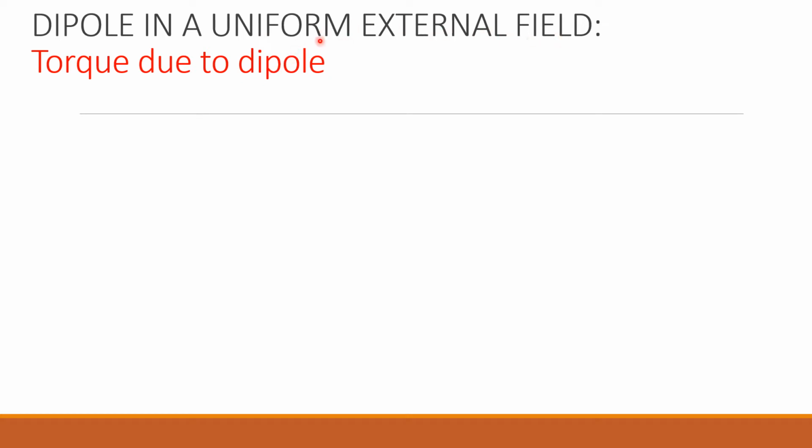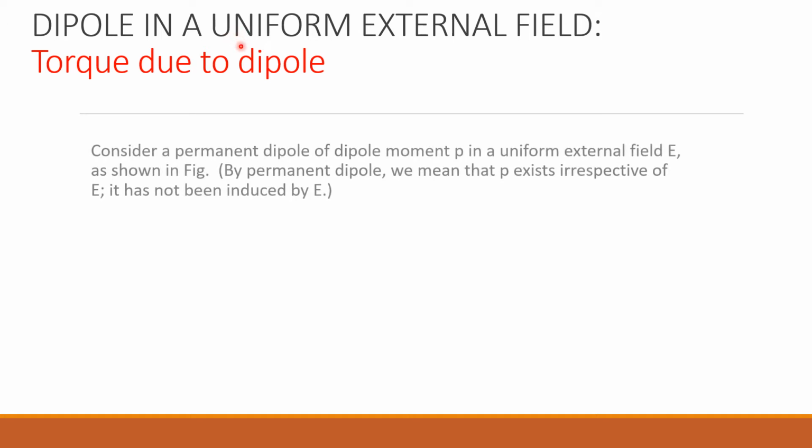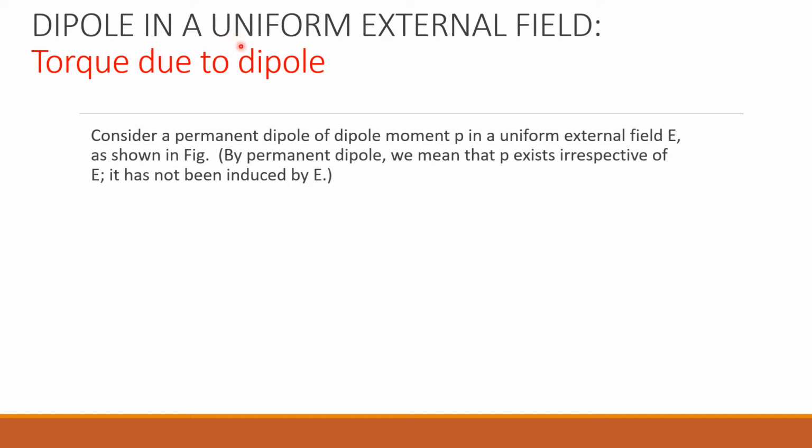What is the meaning of uniform external field? It is an external electric field. We are applying an electric field externally and it is uniform throughout: same magnitude, same direction. So let us consider a permanent dipole of dipole moment P in a uniform external field E. Permanent dipole means the dipole always exists irrespective of the electric field.